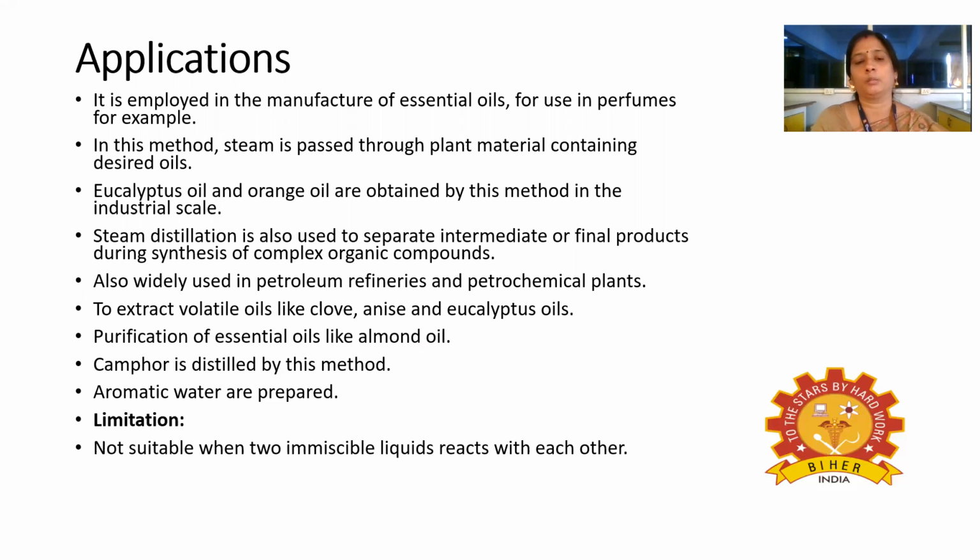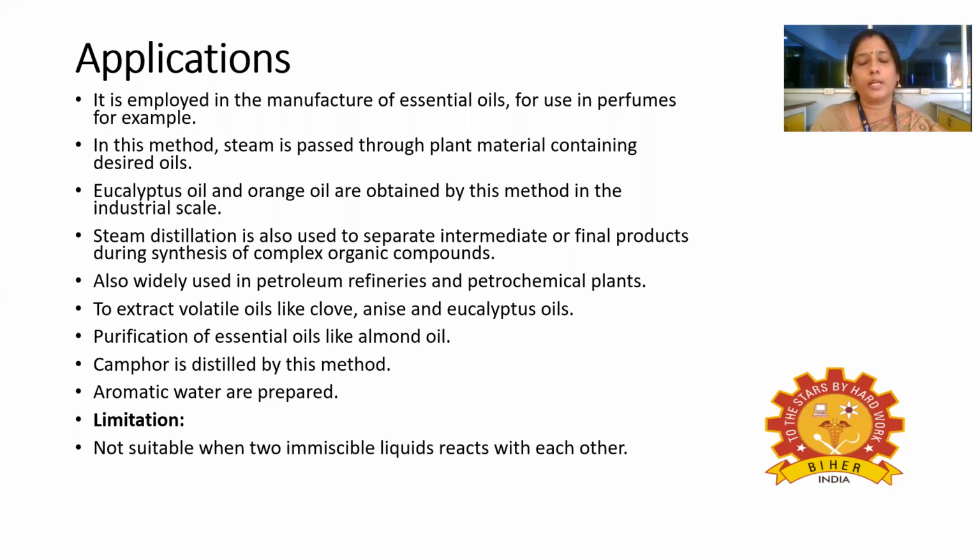Camphor is produced by this steam distillation method only, and aromatic waters are also prepared by means of steam distillation, because the aromatic nature of those compounds will not be affected; it is mainly used for heat sensitive materials.